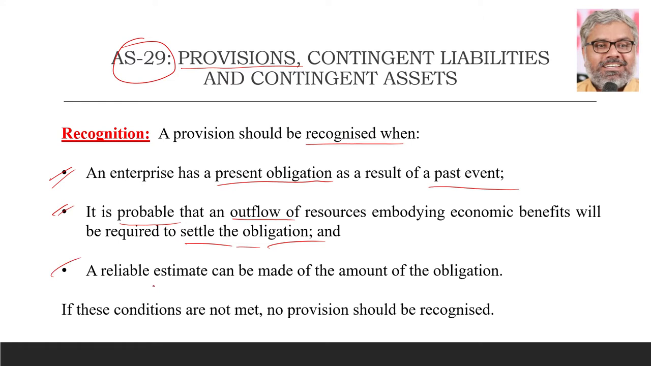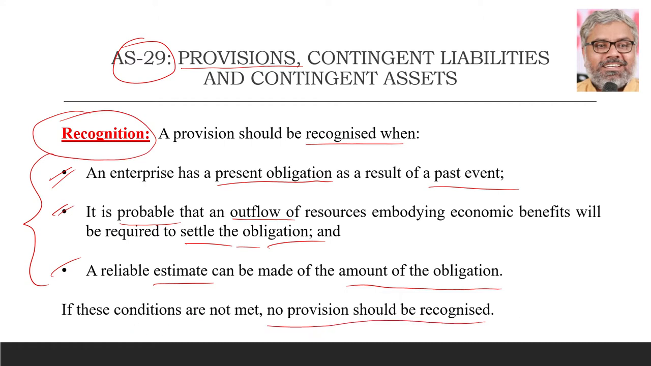And most importantly, a reliable estimate can be made of the amount of the obligation. When all the three conditions are satisfied, then only a provision should be recognized. Otherwise, no provision should be recognized if these conditions are not met. What are the three conditions? Condition number 1, there should be a present obligation as a result of past event, and there is a probability that the enterprise will have certain outflow of resources embodying economic benefits in future so as to settle that obligation, and a reliable estimate can be made about the amount of obligation.